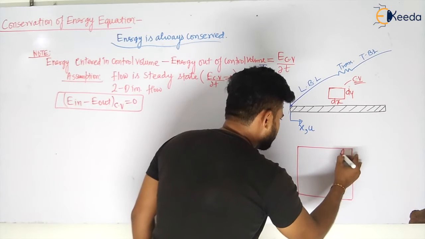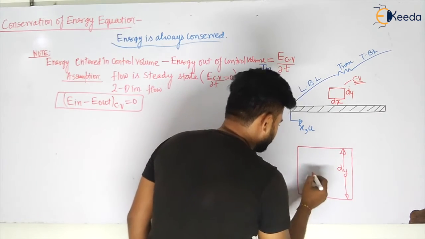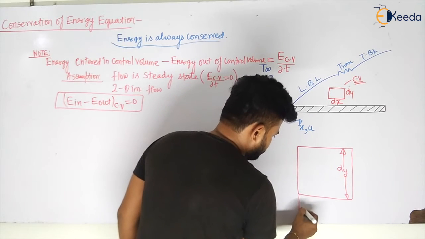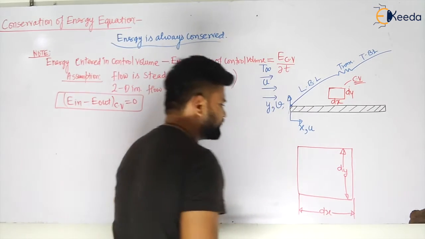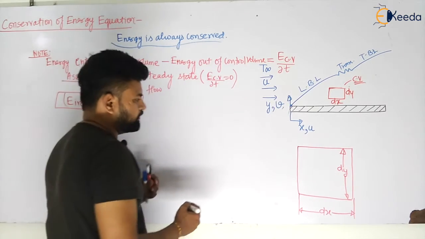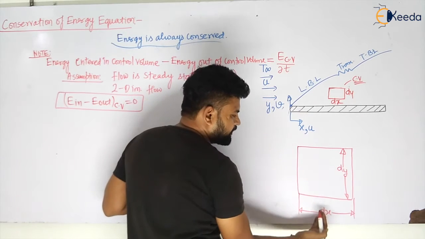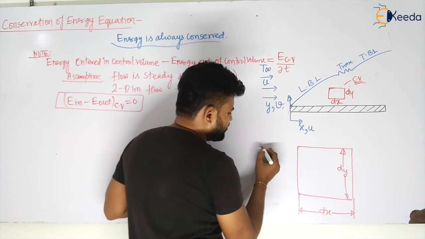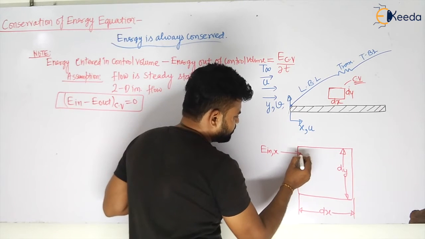So this is your dy, my dear students, and this is your dx. Now what will happen? There will be some energy in the x direction, my dear students. There will be some energy in the y direction, so that there will be some energy in at x.